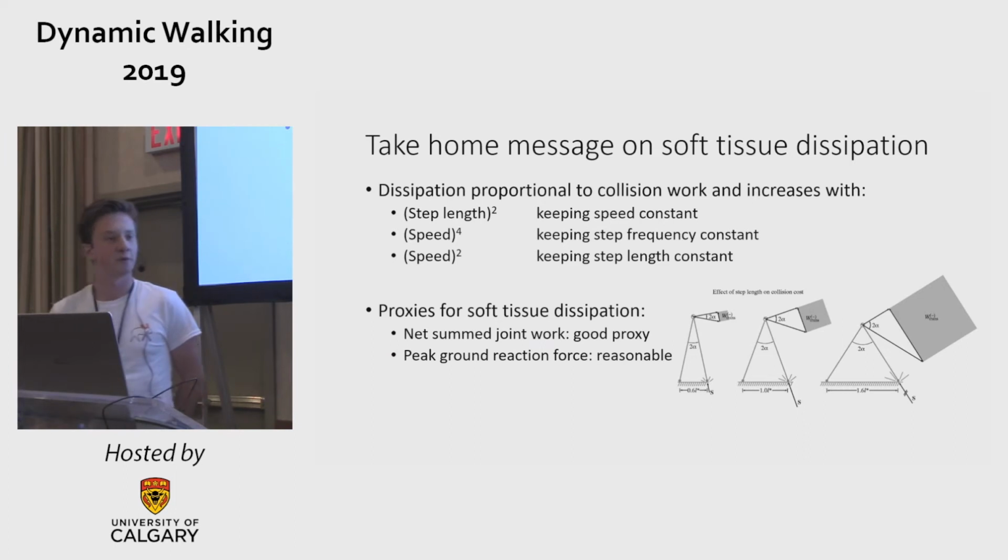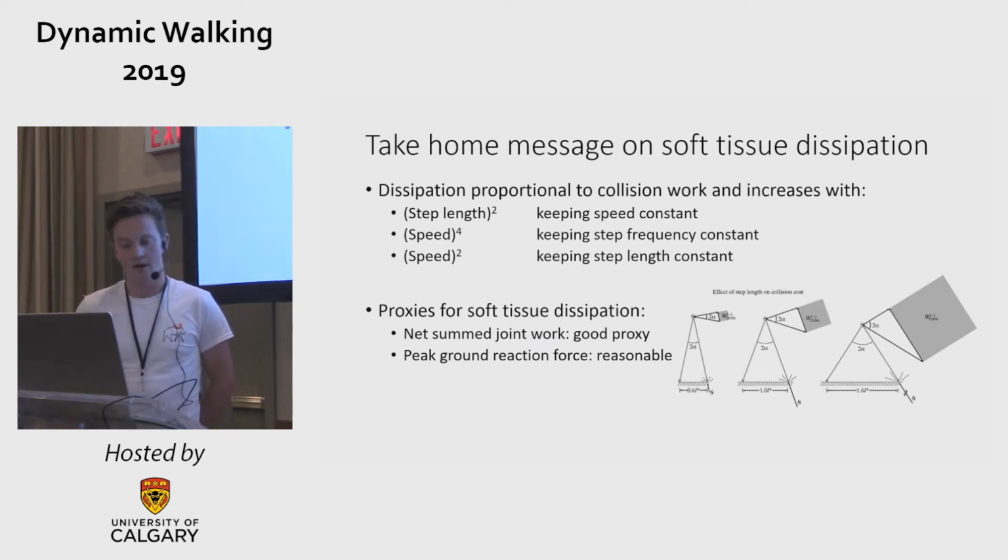Altogether, soft tissue dissipation is proportional to collision work and increases with step length and speed according to a simple walking model. Net sum joint work seems a good proxy for soft tissue dissipation, and ground reaction force seems a reasonable proxy that might be really easy to determine.